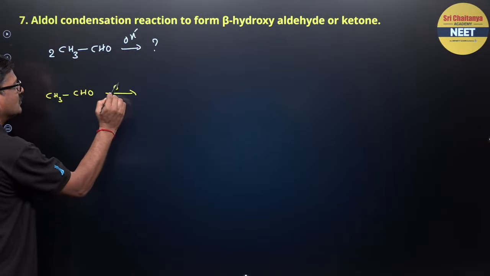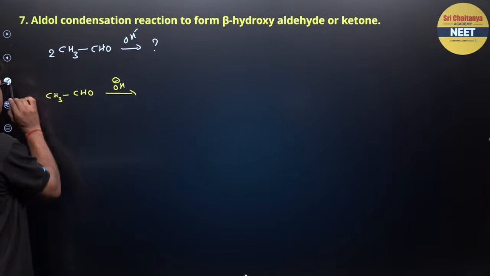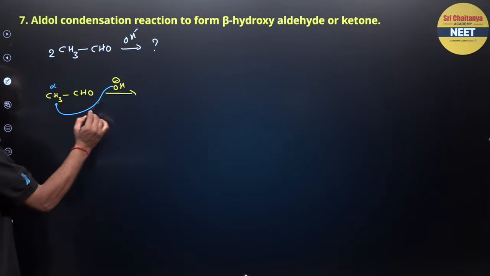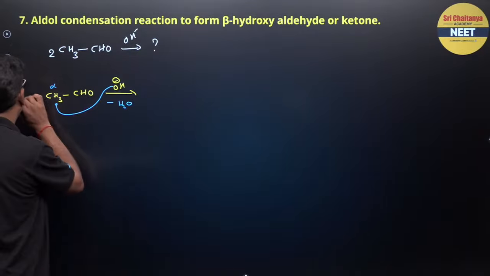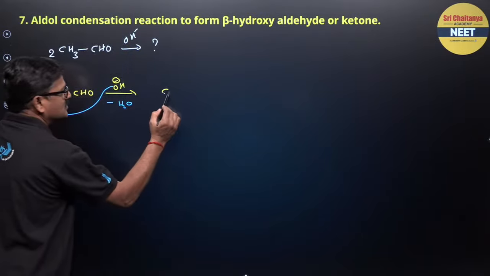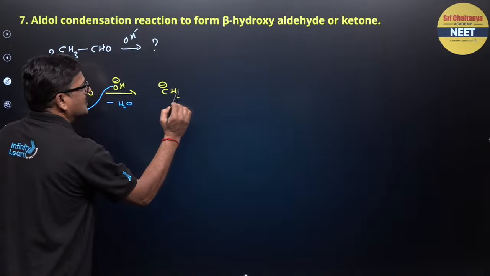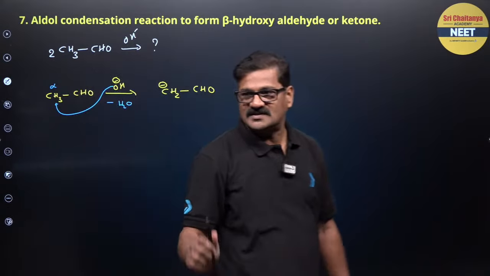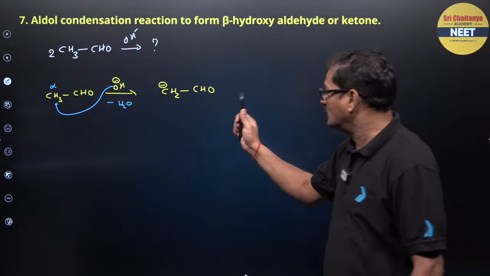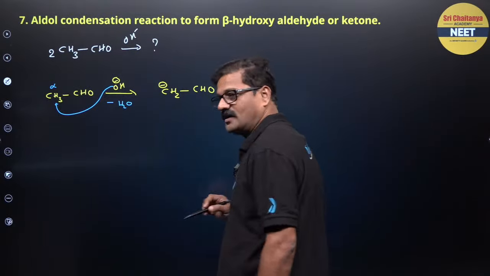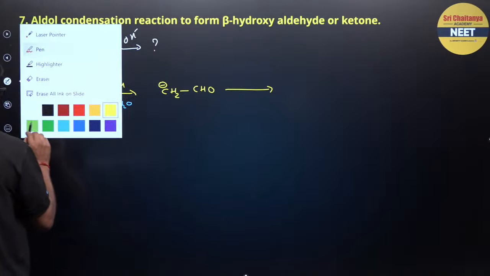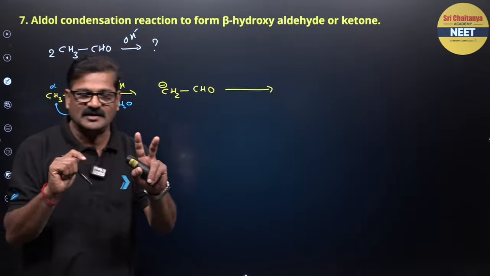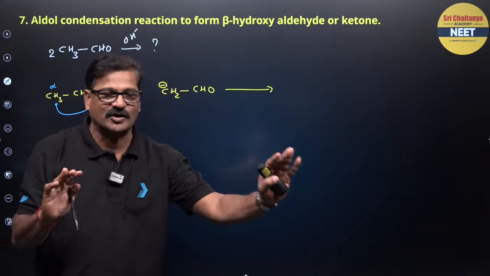Here one molecule CH3 and CHO. Whenever you treat with OH minus, this is your alpha hydrogen. So this is going to abstract the alpha hydrogen to form a carbanion. So this is your CH2 minus and CHO, and this acts as a nucleophile. This nucleophile दूसरा molecule को काटना है, कैसे? देखो, it is going to be with one more molecule. Two molecules are reacting, one molecule with yellow, another molecule with white.